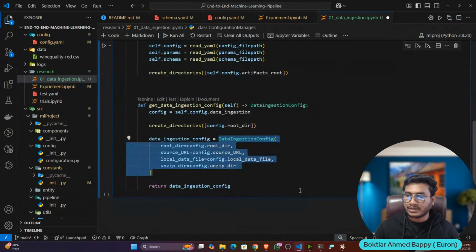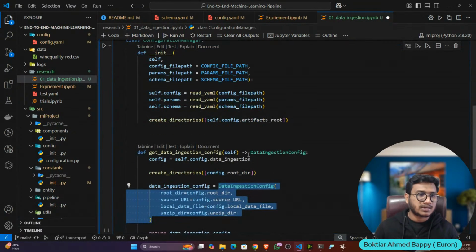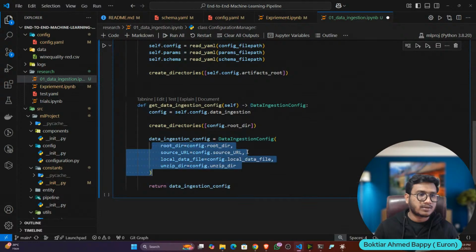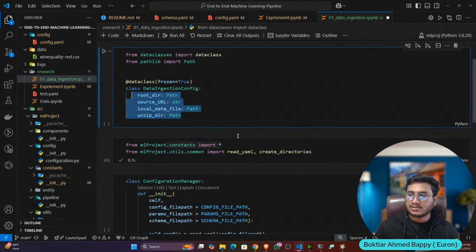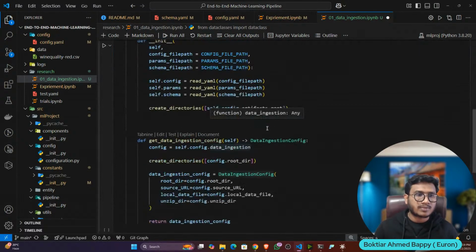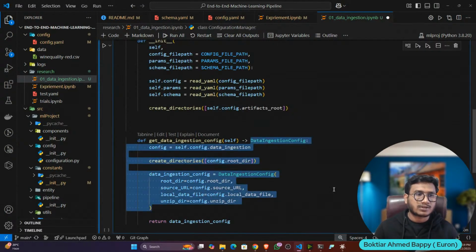That means my configuration is ready, and it is returning these variables, because in the data ingestion config we have already defined these variables. This is called entity. Always remember, entity is the return type of a function.